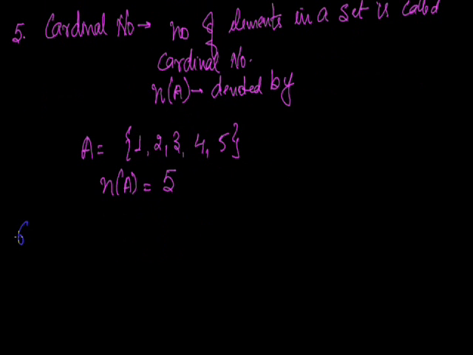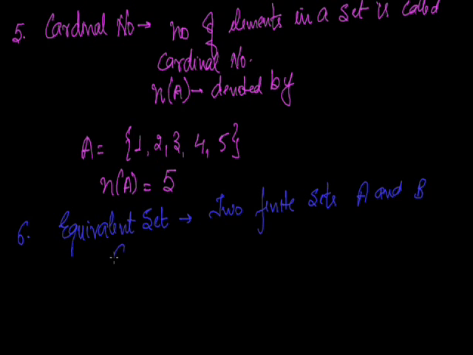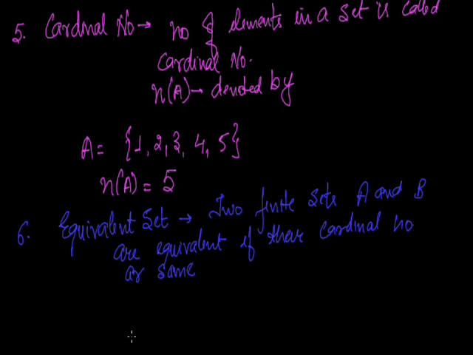Next comes the sixth one, equivalent sets. There are two kinds of sets, equivalent sets and equal sets. First we will read about equivalent sets. Two finite sets A and B are equivalent if their cardinal numbers are the same. What does it mean? If there are two sets A and B, if n(A) is equal to n(B), then A and B are called equivalent sets.